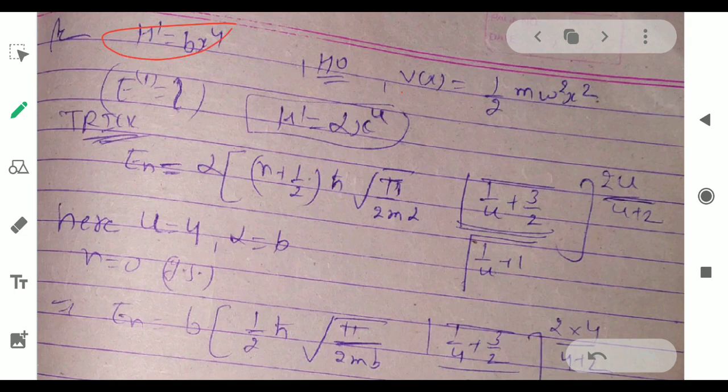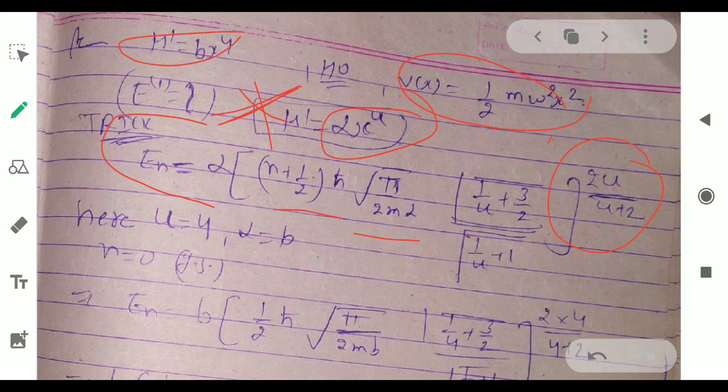We are given H prime and V(x) is this. If your perturbation H prime is alpha x to the power 4, the formula is alpha (n plus half) ħ under root pi upon 2m alpha, 1 upon u plus 3 by 2 upon gamma 1 upon u plus the power 2u upon u plus 1. You have to remember this formula to find the solution.